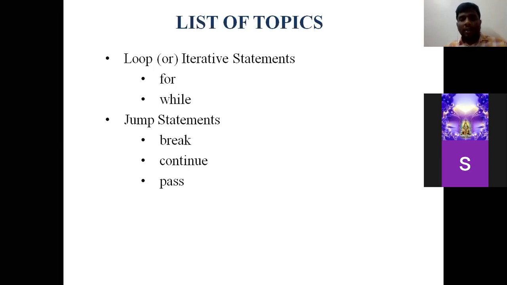So in today's class, we shall see how to use the break statement, the continue statement, and the pass statement. There is no concept of goto in the jump statements of the Python programming language. Normally in C language, you have jump statements, namely break, continue, and goto. But in Python, there is no concept of goto. We need not create a special label in order to execute the program. So simply break, continue, and pass.